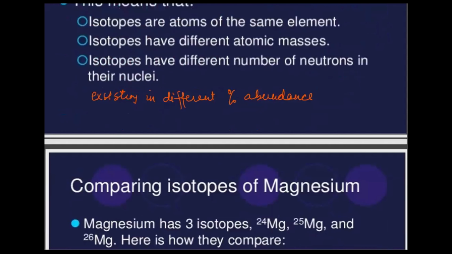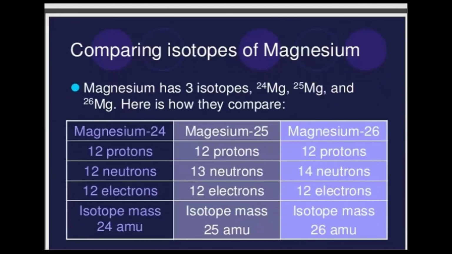Okay, let's proceed further. Now here we are comparing the isotopes of magnesium, which we have seen. There is one isotope which is magnesium 24, the second which is magnesium 25, and the third one, there are three isotopes, is magnesium 26. Now they have the similarity in the protons. The proton number is the same, but the number of neutrons is different, and because of the number of neutrons, they have different masses.